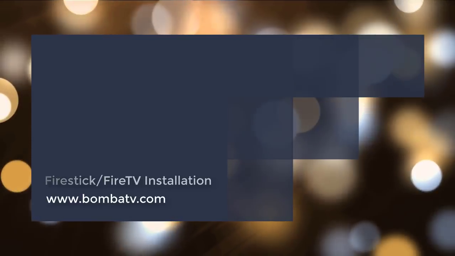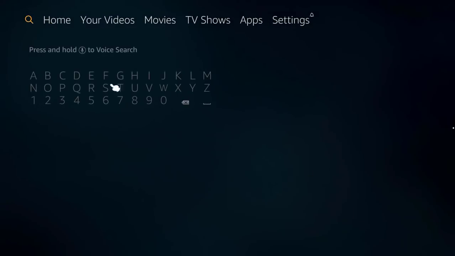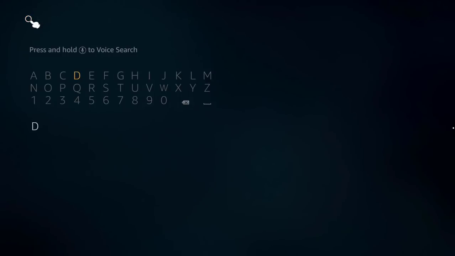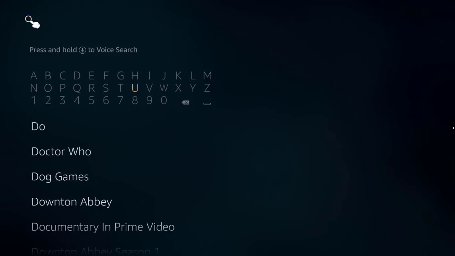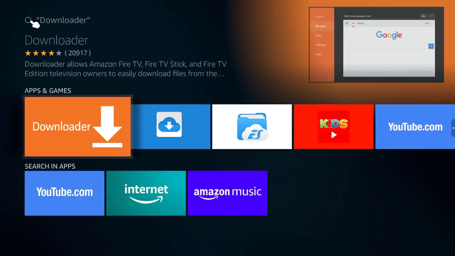How to install Linux Media Player on FireTV or Firestick. Please go to Settings and allow apps installation from unknown sources. Download and install the Downloader if you don't have it installed.